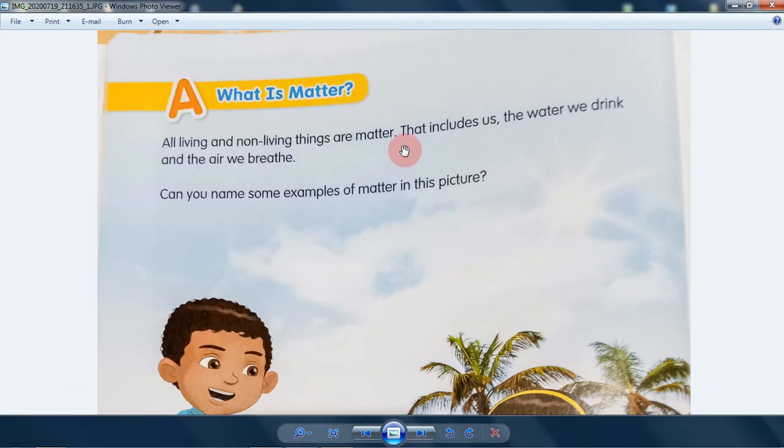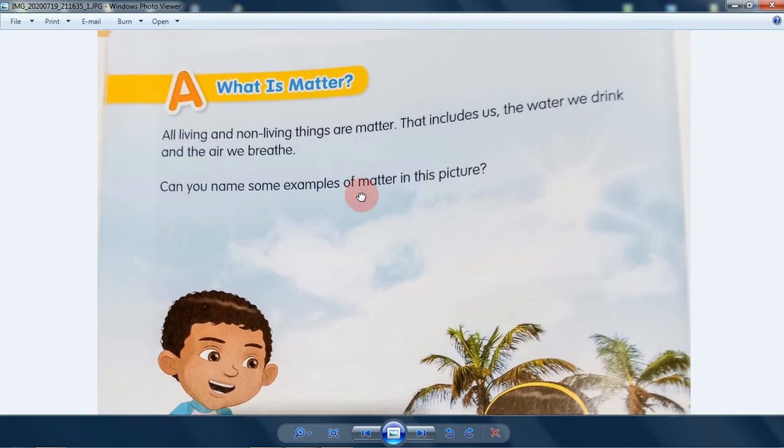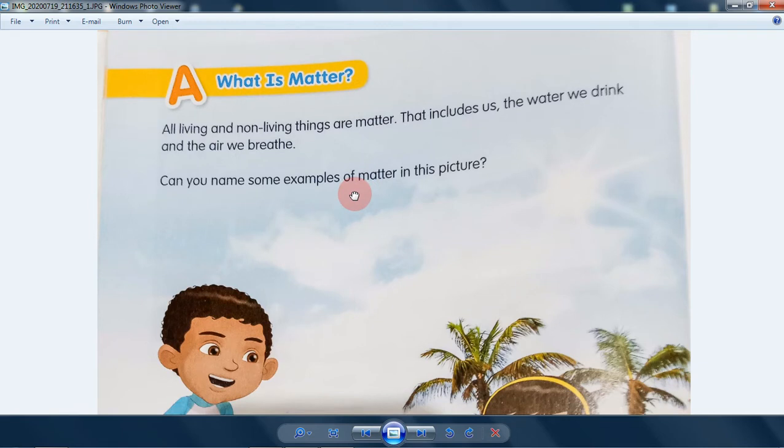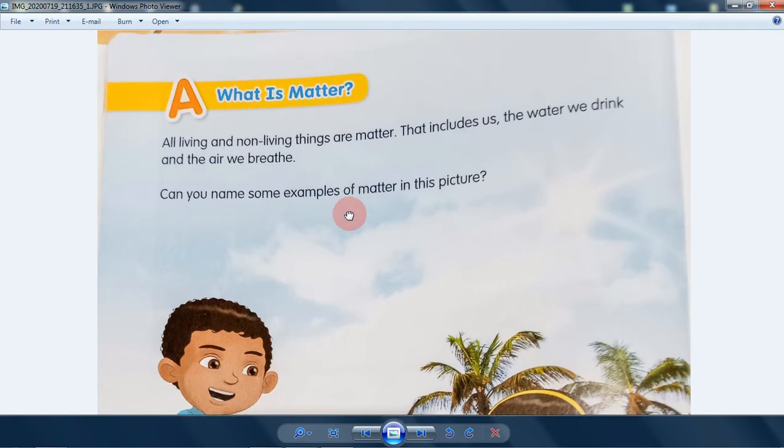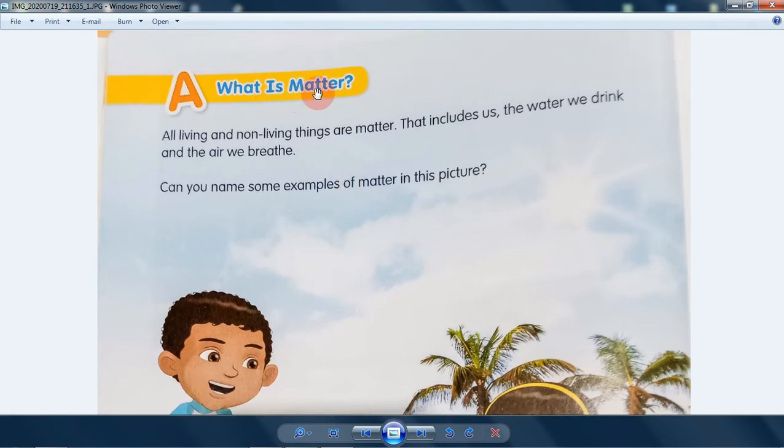Today we are going to learn about science again. We're gonna open a new chapter, and then we're gonna talk about what is matter. Matter, I mean, it's not like what is the matter or something like that. It's not like that. Matter.